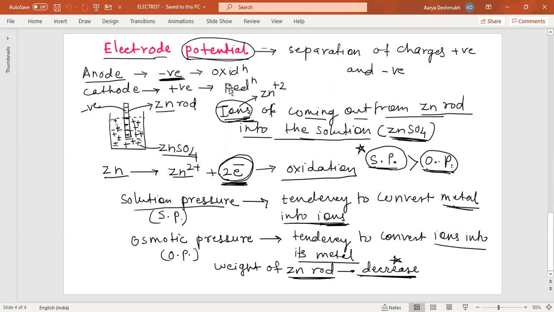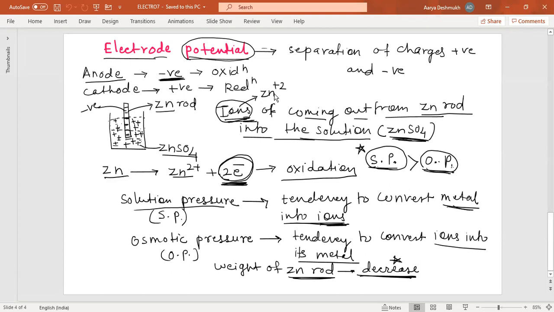Now, if you take an example, a container in which a metal rod is dipped, suppose a zinc rod is dipped in an electrolyte solution of its own ions, that is zinc sulfate. Before this you should remember: anode is the negative electrode where oxidation is occurring, and cathode is the positive electrode where there is a reduction. So what happens in this particular container?